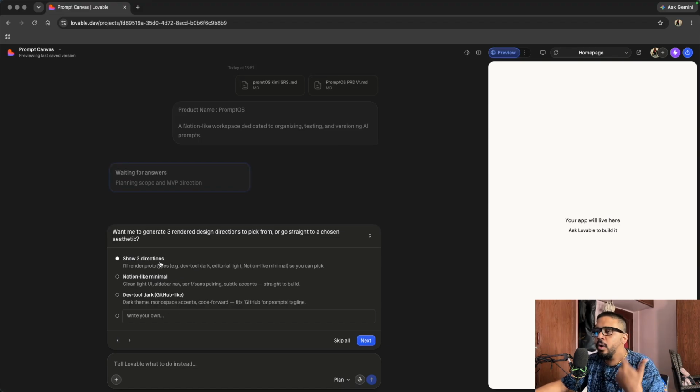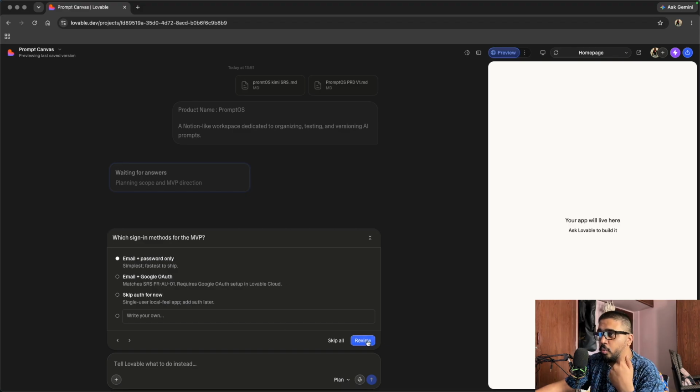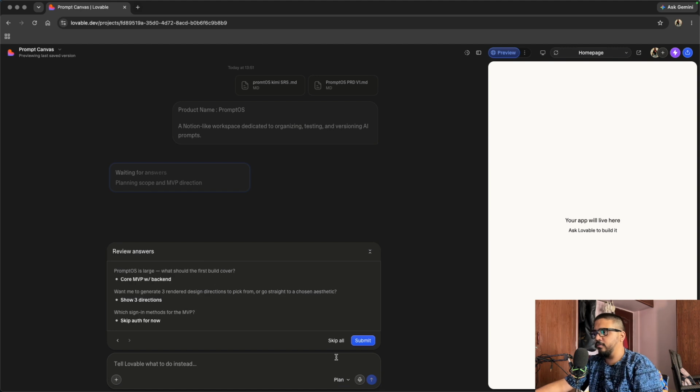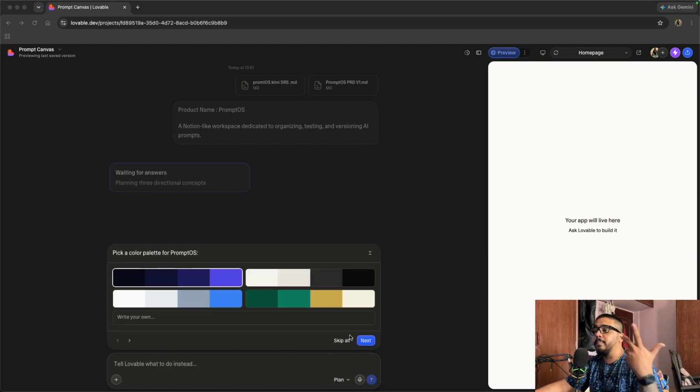And then it's asking me to generate 3 rendering design directions to pick from. Yeah, it's good. 3 designs: Notion-like, minimal, clean UI, show me 3 directions. And what is the sign-in method? As of now, I'm not going to integrate emails. I'm just going to skip for auth. And I'm going to hit submit. Asking us what color palette you're choosing.